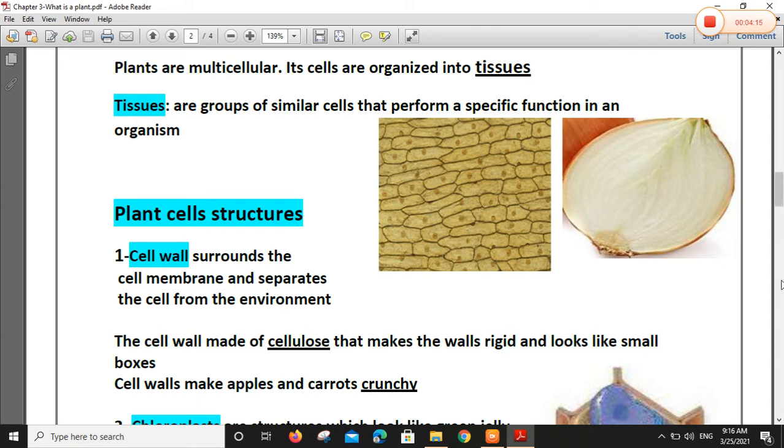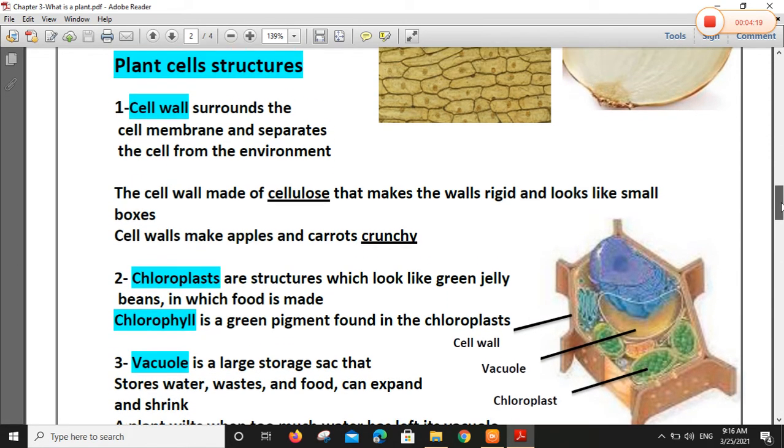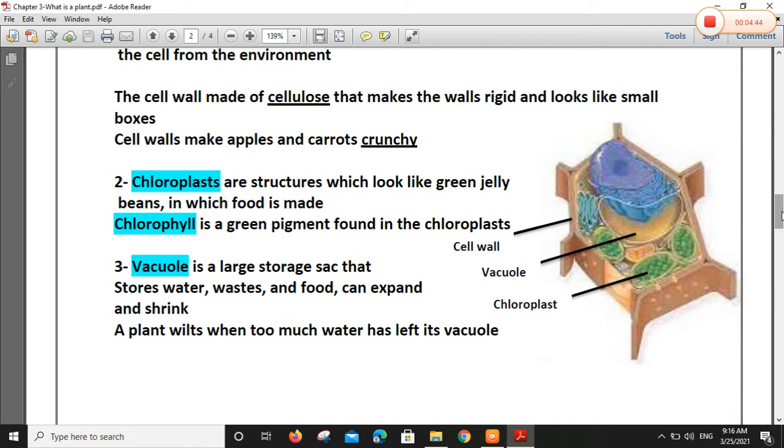Move to the plant cell structures. We have 3 main structures for plant cell. Number 1, cell wall. As I told you, cell wall gives a definite shape for a plant cell, surrounds the cell membrane and separates the cell from the environment. Cell wall is made of cellulose. That makes the walls rigid. Look at cell wall in the plant cell. This is cell wall.